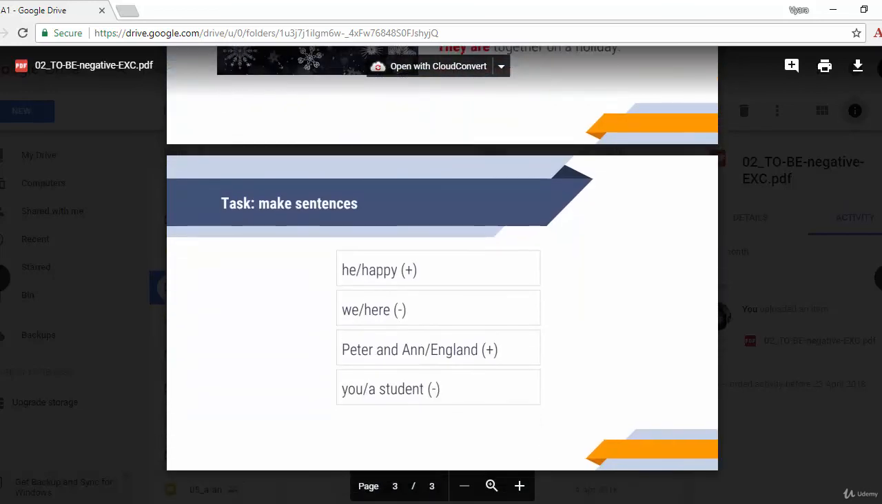And the second exercise, you need to use these words and to write a positive sentence if there is plus, and a negative sentence when there is minus. Good luck!